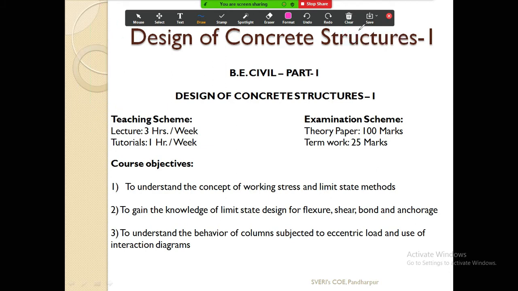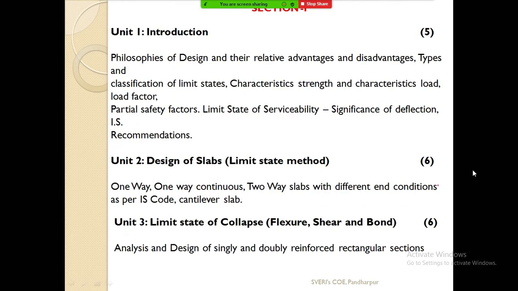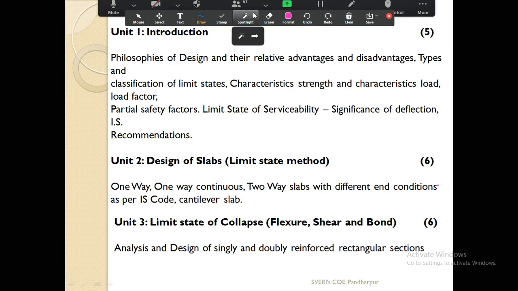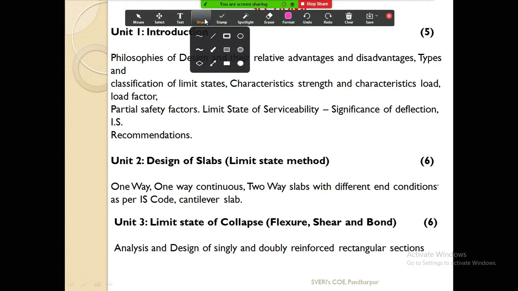So if we move to the next part now, this is your section 1. In this section 1 there are 4 units. Unit number 1 is introduction.